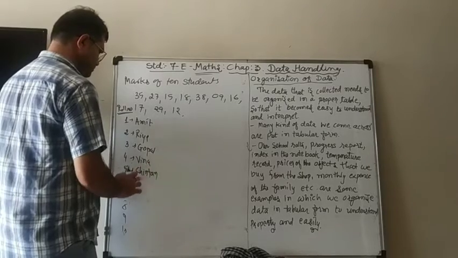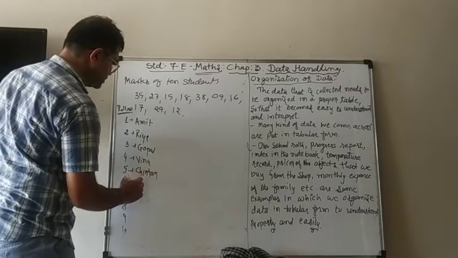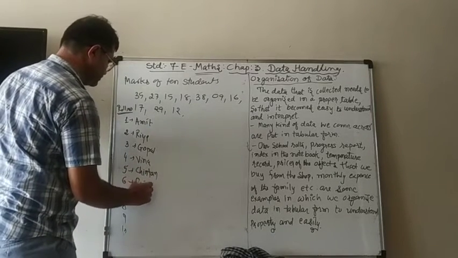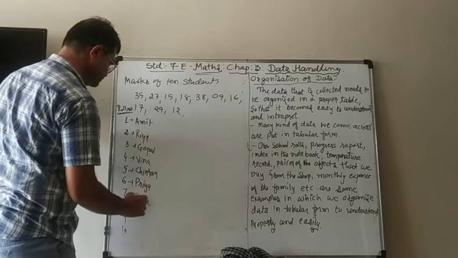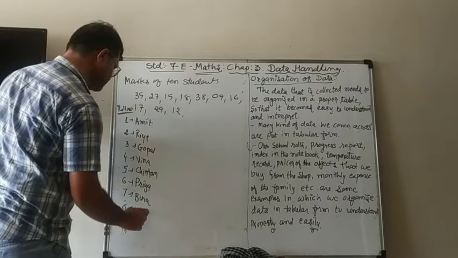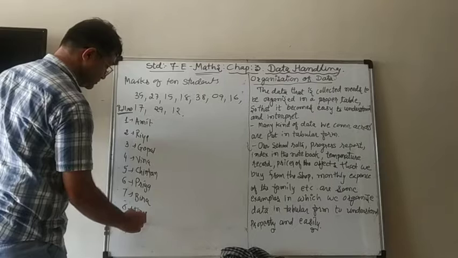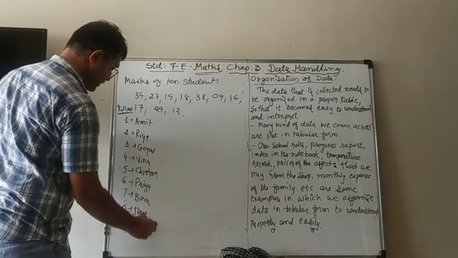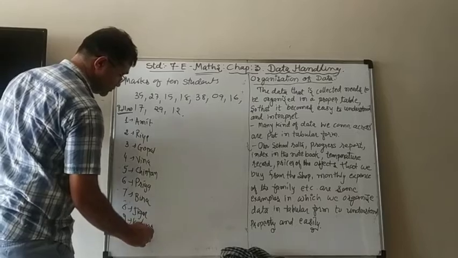Sixth is Priya. Seventh is Beena. Eighth is Jigar. Ninth is Kashyap. Number 10 is Chirag.